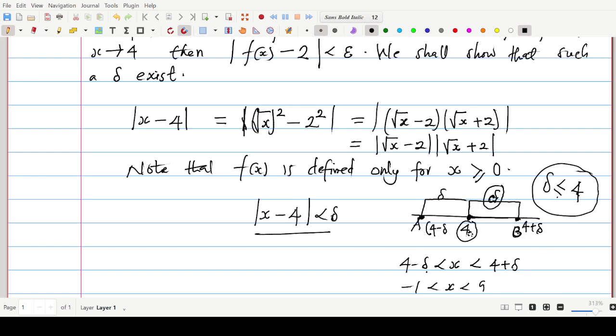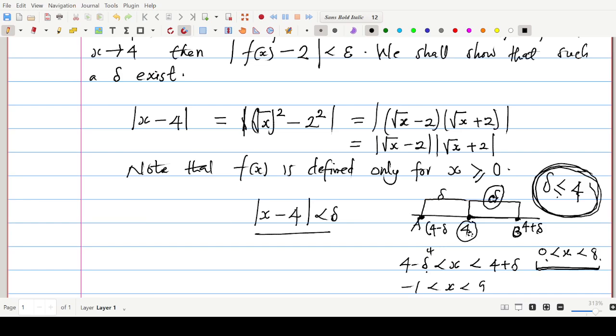So the only way to ensure that x is positive, bigger than or equal to 0, is to let delta be less than or equal to 4. Can you see that over here? So that when we put 4 here, we shall have 0 is less than x, and that is less than 8. Can you see that? So when x takes any number or any point within 0 and 8, we are sure that the function is defined. Otherwise, the function is not defined.